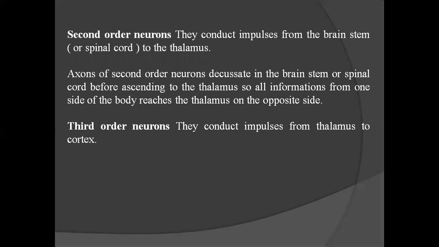Second order neurons conduct impulses from the brain stem to the thalamus. Axons of second order neurons decussate in the brain stem or spinal cord before ascending to the thalamus, so all information from one side of the body reaches the thalamus on the opposite side. Third order neurons conduct impulses from thalamus to cortex.